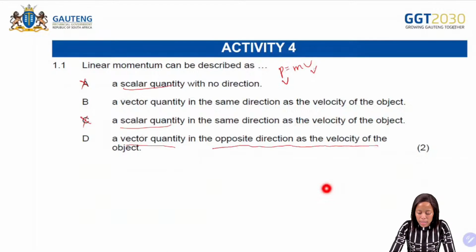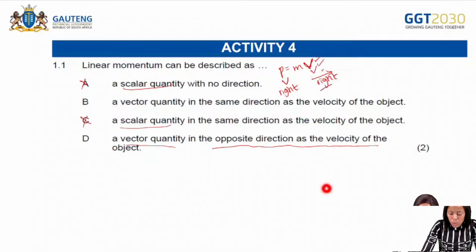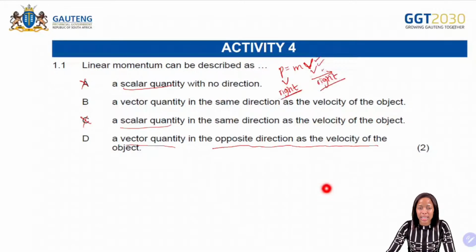For example, if the object is moving to the right, meaning the direction for the velocity is also right, it therefore means that the momentum will also have a direction to the right. Wherever the velocity is moving, that will also be the direction of the momentum.